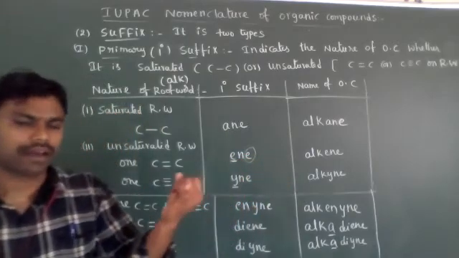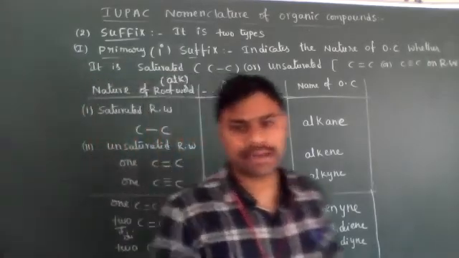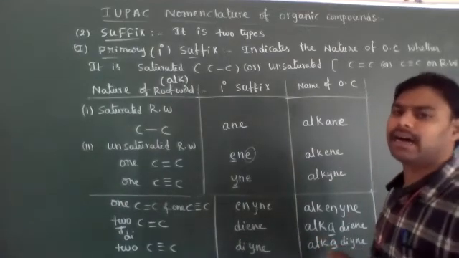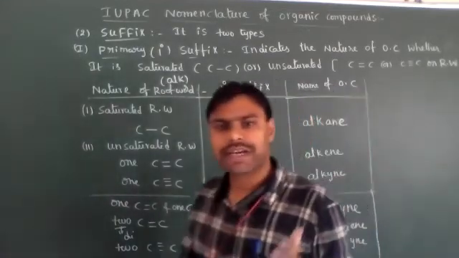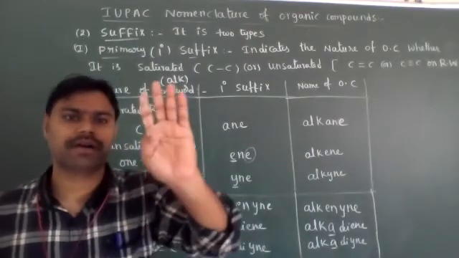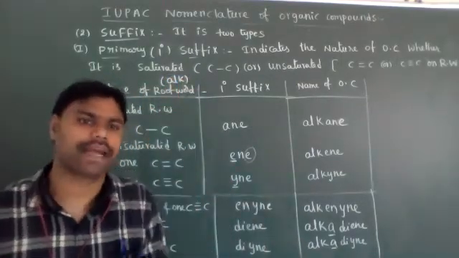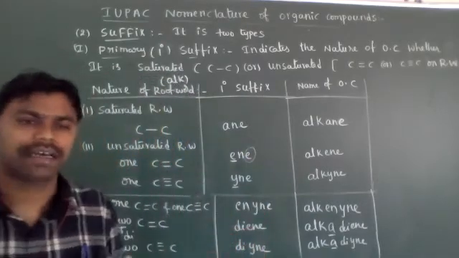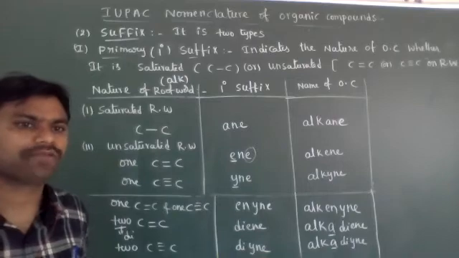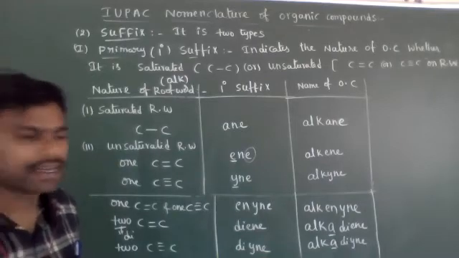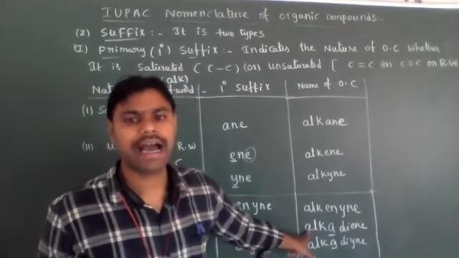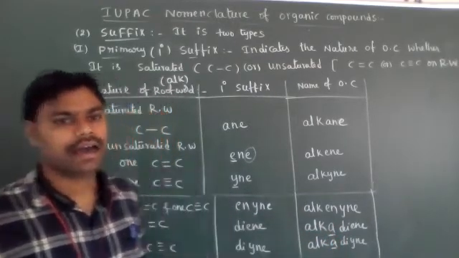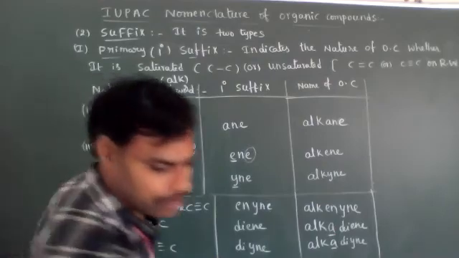Meaning if 4 carbon atoms are present, buta. 5 carbon atoms are present, pent becomes penta. Because in order to have more than one double bond, the organic compound must contain minimum 4 carbon atoms. 4, 5, 6, 7, 8 carbon atoms, 4 or more than 4 carbon atoms are required. Then the root word becomes additionally alka. Buta, penta, hexa, hepta, like that it will become.